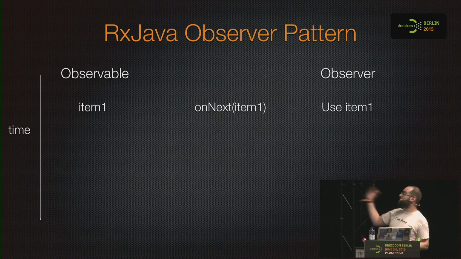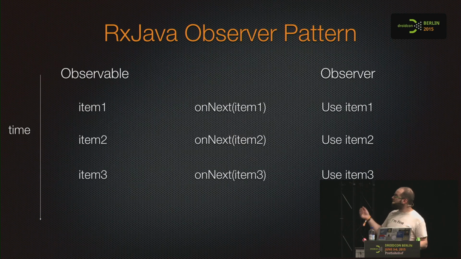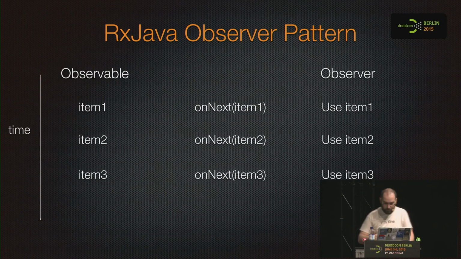But it gives you the idea that stuff comes from the observable over time, and every time you get a new item, you get it in your onNext method and you use it.